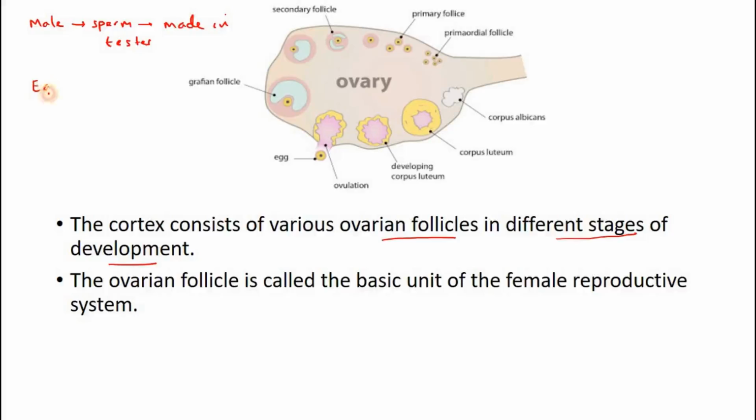The eggs, in the female, actually rupture from ovarian follicles.